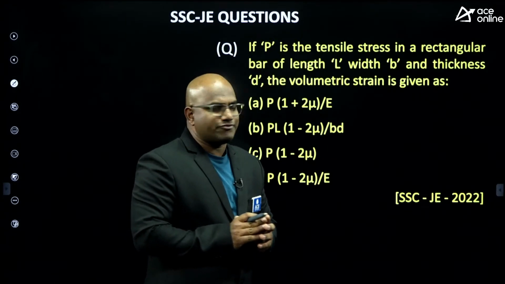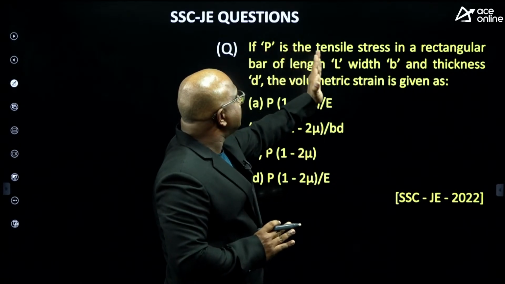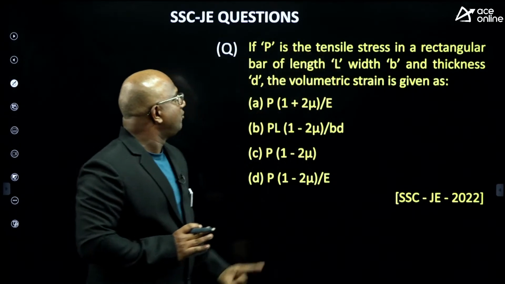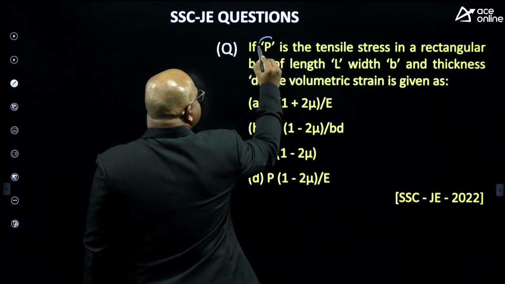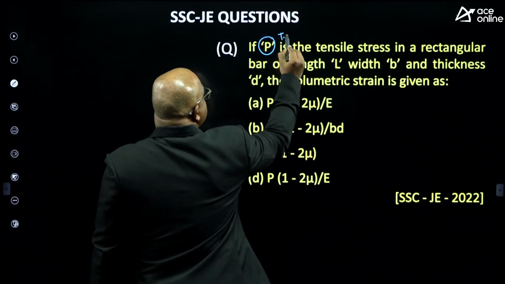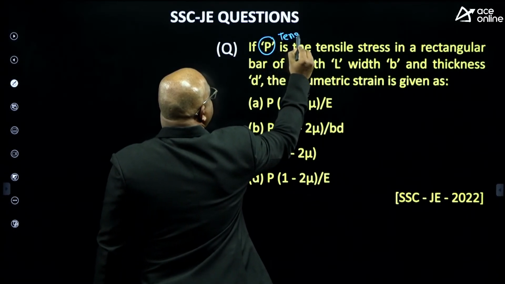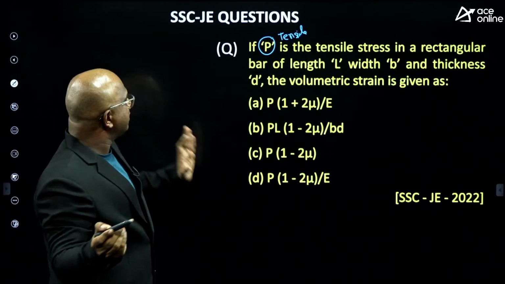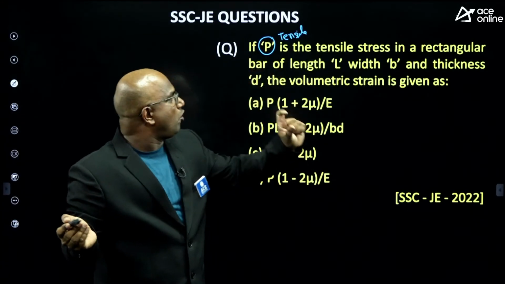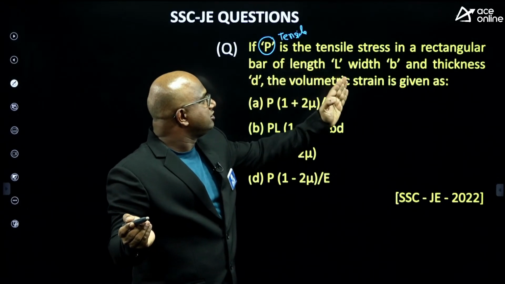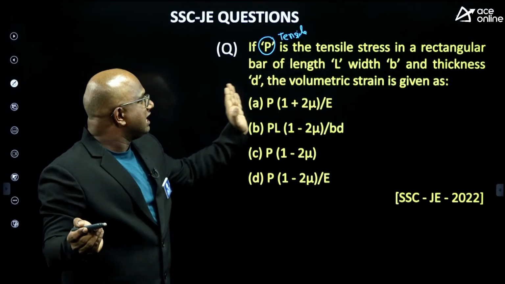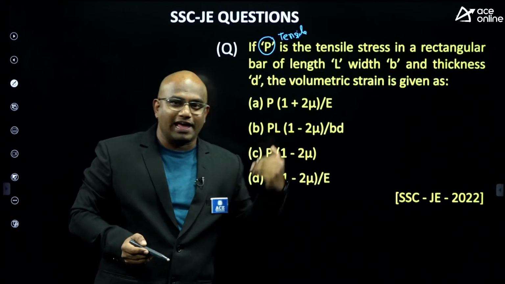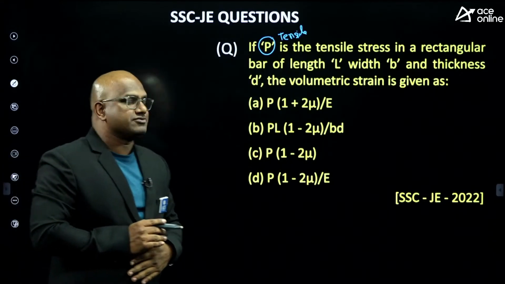Who will give me the answer for this? If P is the tensile stress in a rectangular block, here P is the tensile stress. This one is a stress. And this rectangular block has a length L, width B, and thickness D. Then the volumetric strain is given as? Let us see who will give me the answer.